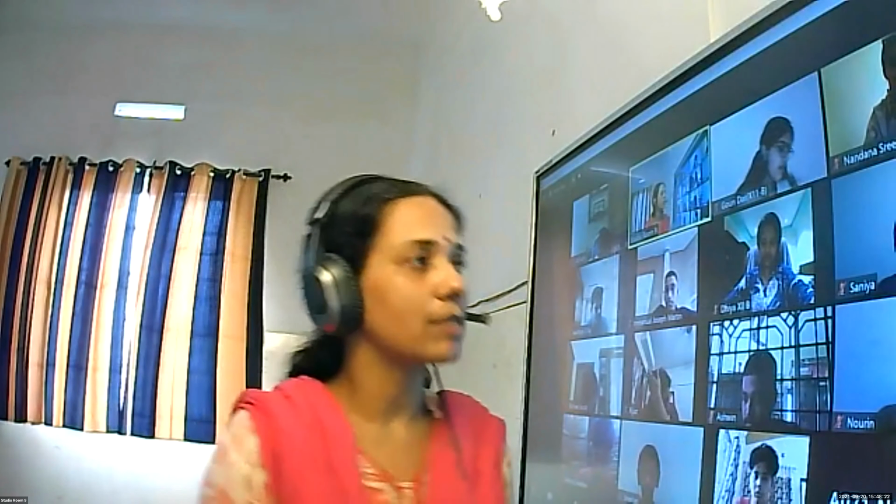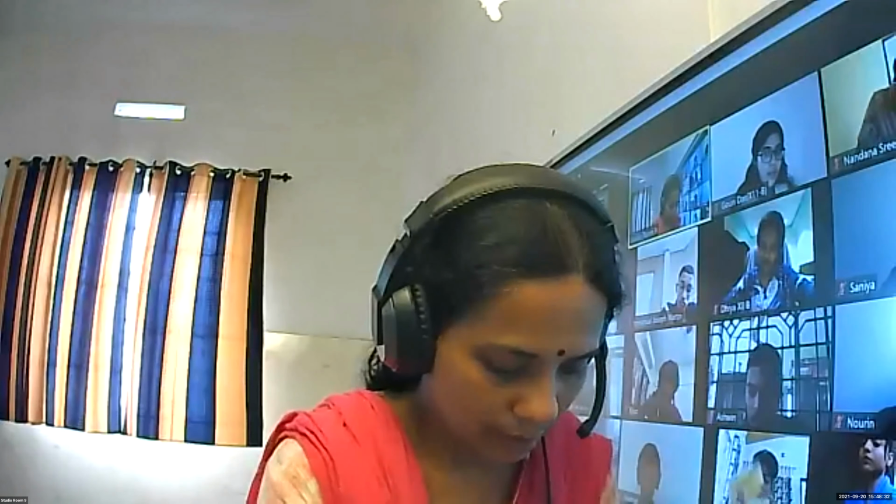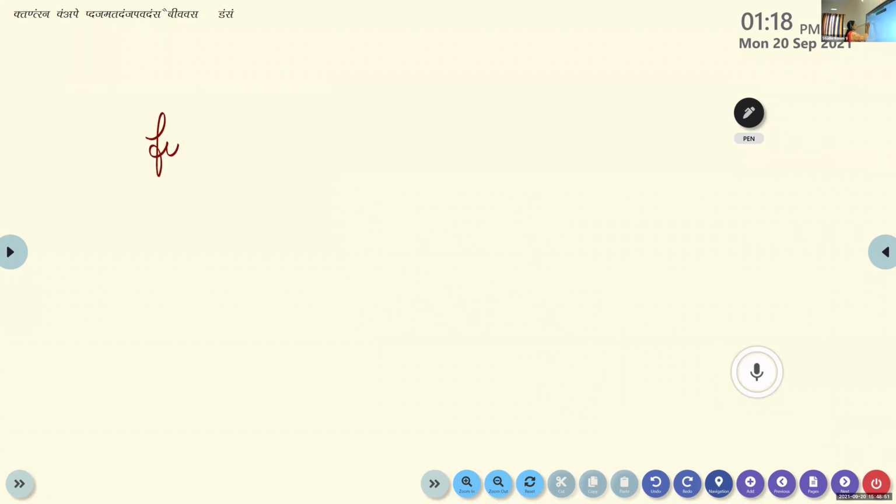So today we are going to revise the chapter Inverse Trigonometric Functions. Write the heading Inverse Trigonometric Functions. See, in inverse trigonometric functions, the first thing you have to learn is domain and range. Domain and range is the first thing we have to learn. Write the heading functions, domain and range. If you are thorough with this one, we will be able to answer all the questions from that part.